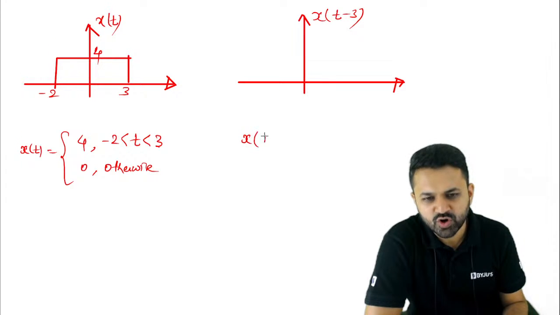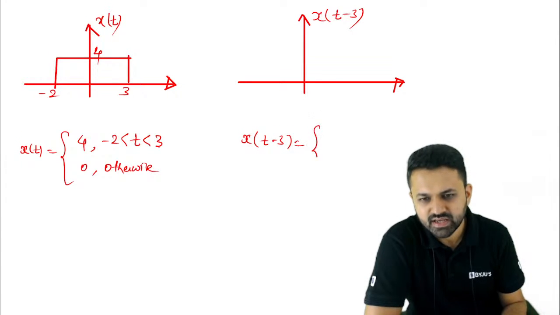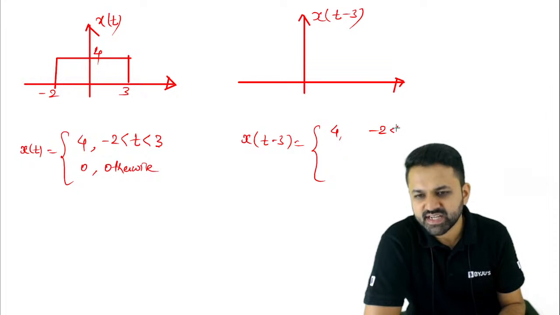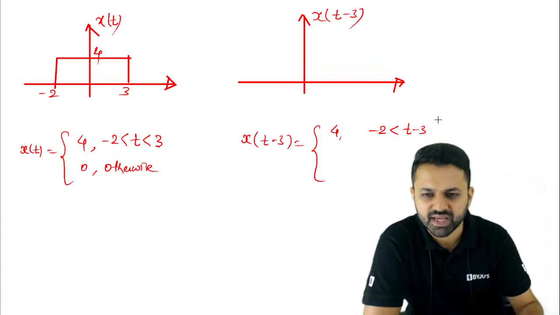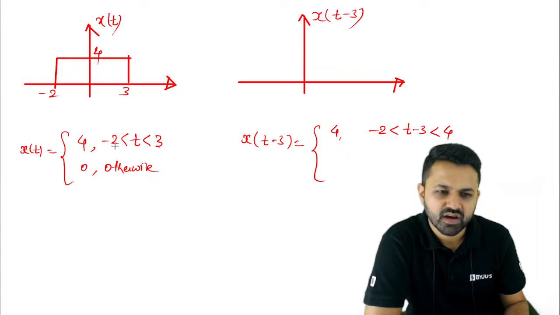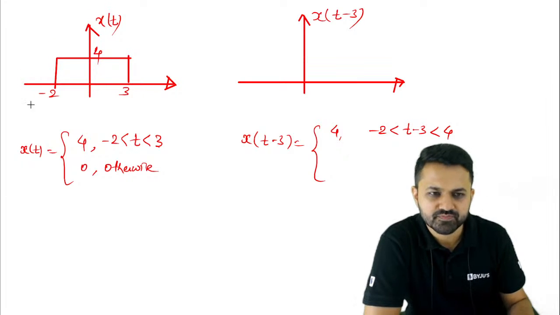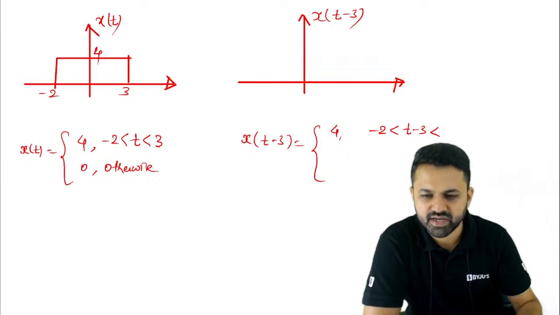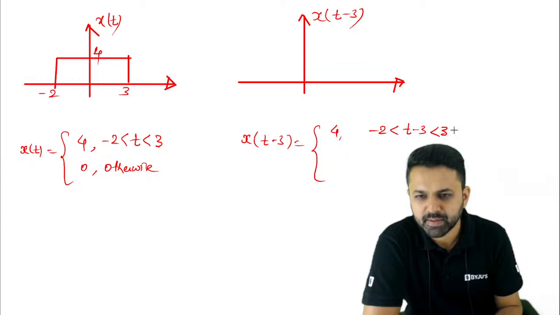So if you want to draw x of t minus 3, according to the working rule we said that t should be replaced by t minus 3. So this t should be replaced by t minus 3, and this will be minus 2 to 3.